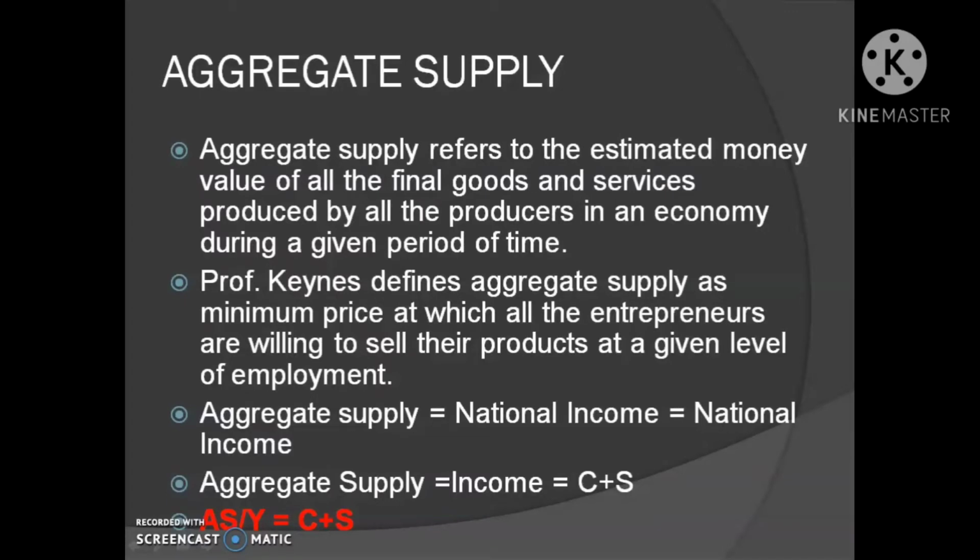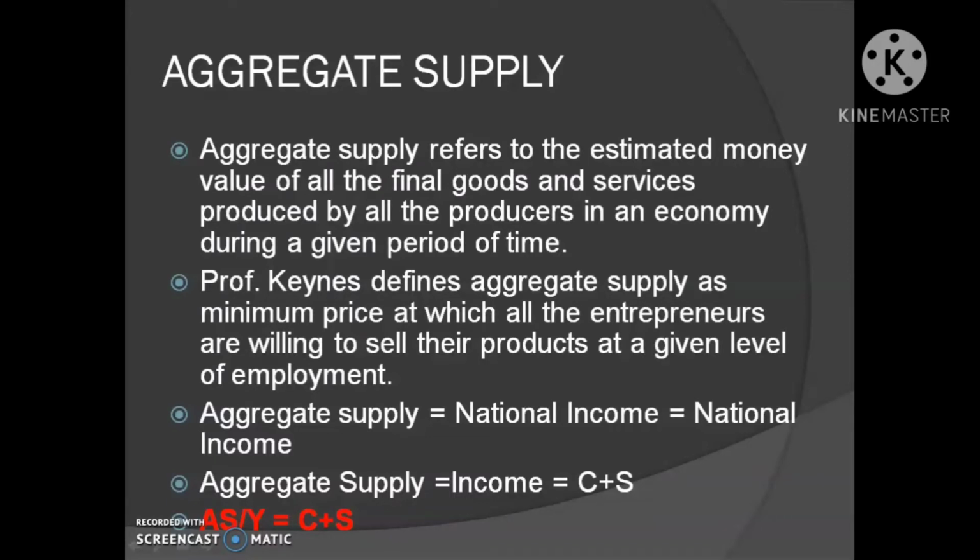According to Professor Keynes, aggregate supply is the minimum price at which all the entrepreneurs are willing to sell their product at a given level of employment. That is known as aggregate supply.